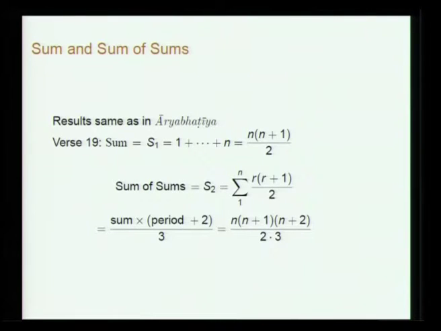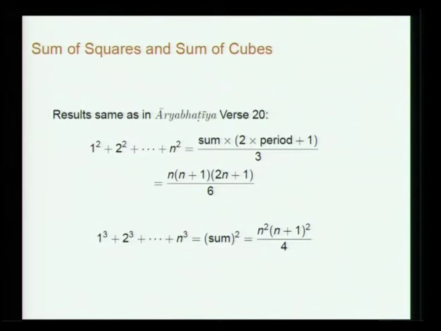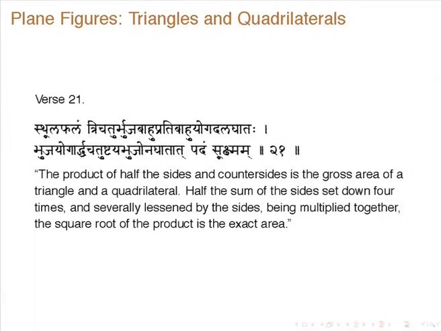The sum itself is n into n plus 1 by 2, so this sum is n into n plus 1 into n plus 2 divided by 2 into 3. Generalization of that will be given by Narayana Pandita later, but this sum of sums is where they stop here, in Aryabhatiya and Brahmaspati Siddhanta. Similarly, for the sum of squares and sum of cubes, the results are the same as in Aryabhatiya, which are given here.